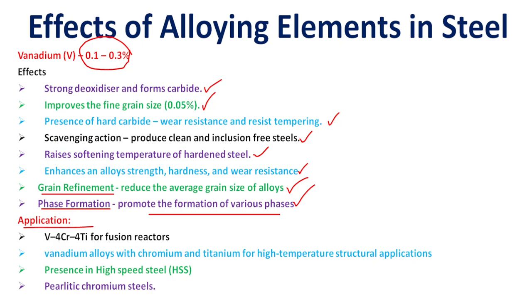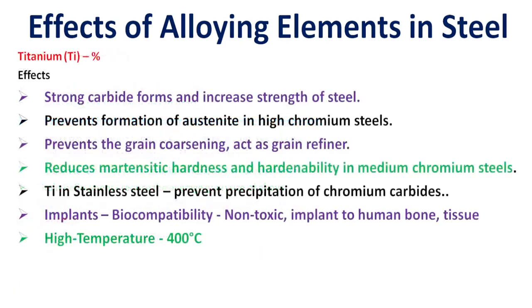The main application of vanadium in steel: vanadium 4 Cr 4 Ti is mainly used for fusion reactors. Vanadium alloys with chromium and titanium are used for high temperature structural applications. Vanadium is also present in high speed steels and pearlitic chromium steels.